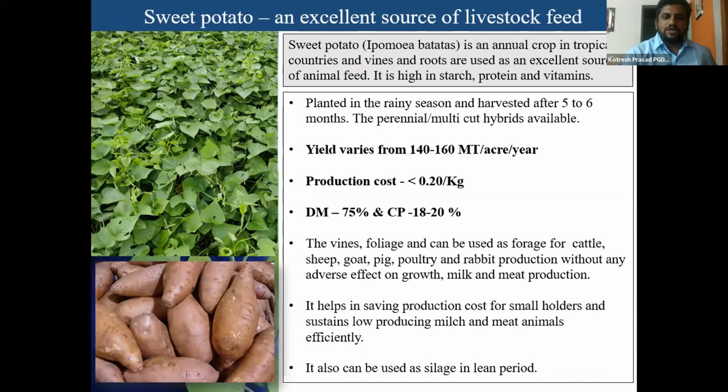Many farmers nowadays are adopting this technology of growing sweet potato as a fodder for sheep and goats. Even if you feed this crop, you can completely stop using grains or cereals, meaning concentrate feeds. You can give this crop because it has a good amount of protein and also fiber.